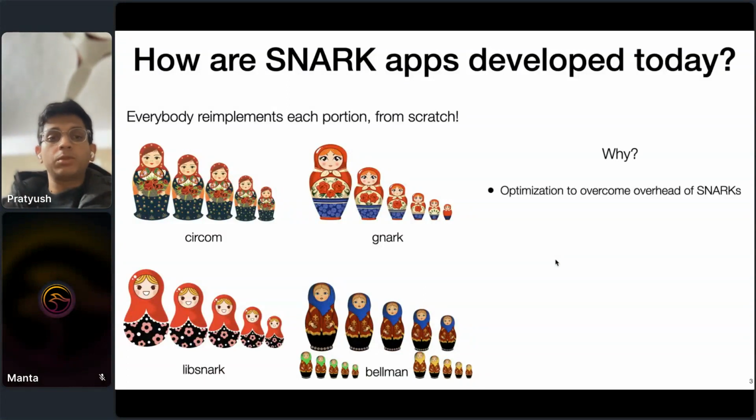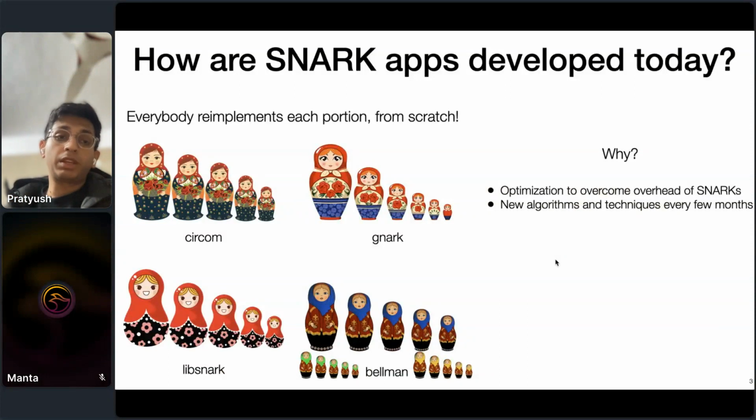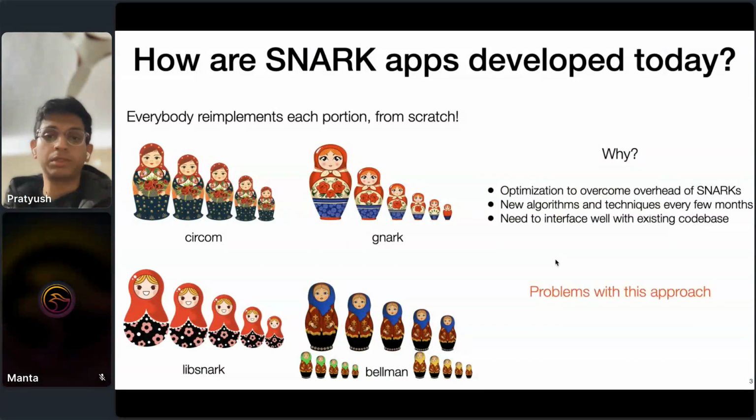And so why does this happen? Well, each library might have its own set of optimizations, which are known to the authors of that library, right? Furthermore, there are new techniques and algorithms every few months. So you might find it easier to just implement this optimization in your own library versus trying to upstream it in somebody else's library. And it also needs to interface well with the language that the rest of your code base is using. Okay. These are all good reasons, but they also come with certain problems.